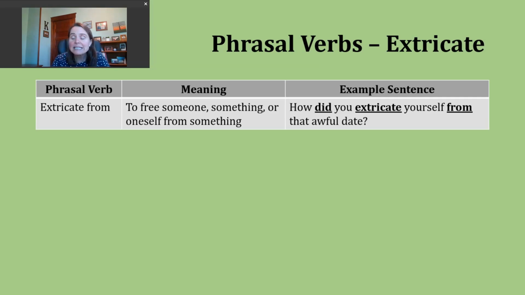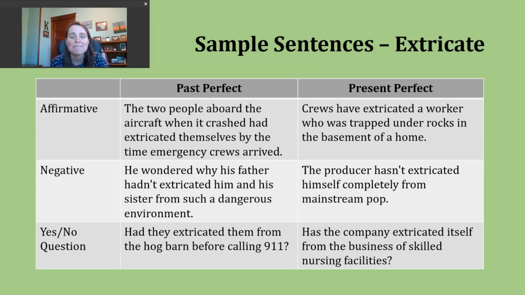So now let's continue using our verb of the day in a couple different verb tenses. Today we're going to practice the past perfect and the present perfect. Let's start with the past perfect. We use this verb tense to talk about completed actions. But what makes it different than just the simple past tense is that we're really stressing that this particular action occurred before a certain point in the past or before another action.